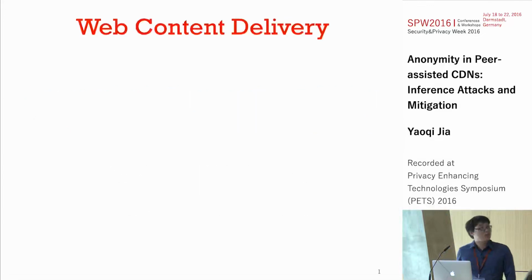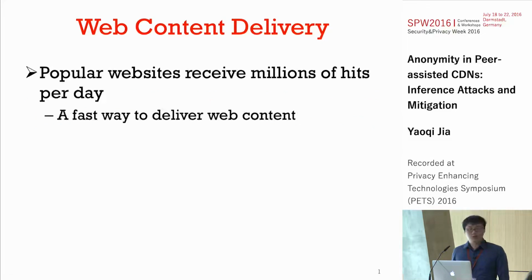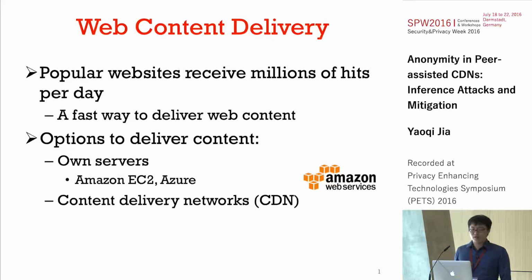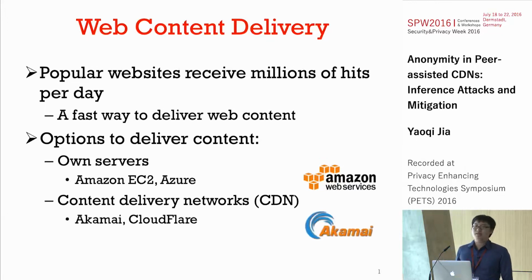First, let's talk about web content delivery. Recently, there are many popular websites like Facebook and Google. These websites receive millions of hits per day across the world. They want a faster way to deliver web content. There are several options for them to deliver web content to users. First, they can set up their own servers and host these web contents on their servers for the users. Or they can pay for content delivery networks, aka CDNs. These CDN services will place their web contents into different countries and major cities to get their content closer to the users.